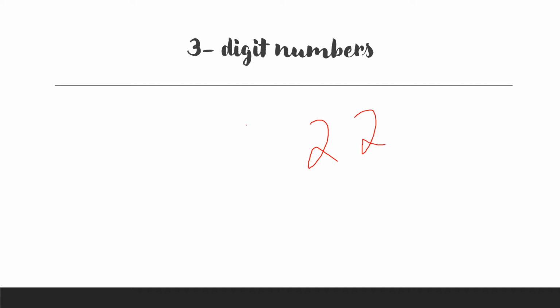22? Okay, so how many digits are in this number? Let's count, 1 and 2. So there are 2 digits in this number, so this is a 2-digit number. Now let me ask a question. What is the greatest 2-digit number? Okay, think about it.